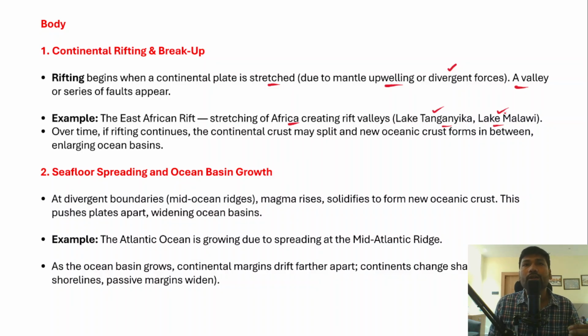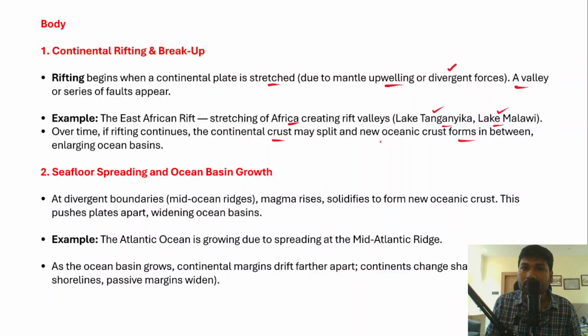However, over a period of time, with the rifting across the continents, the continental crust would further split and new oceanic crust forms in between the enlarging ocean basins as well, right? So whenever such rifting takes place, either valleys will be formed. However, if such rifting is too wide, too large, then new oceanic crust will form, right? So this is about the continental rifting and then breakup.